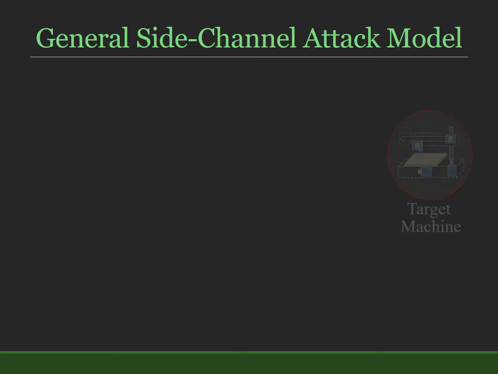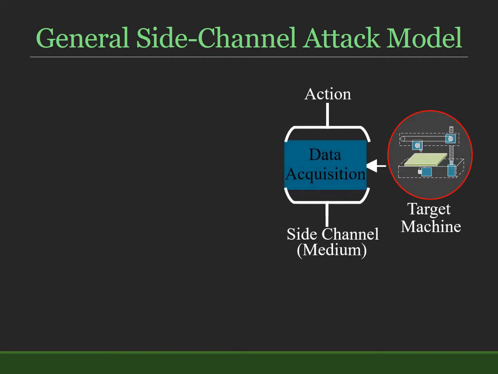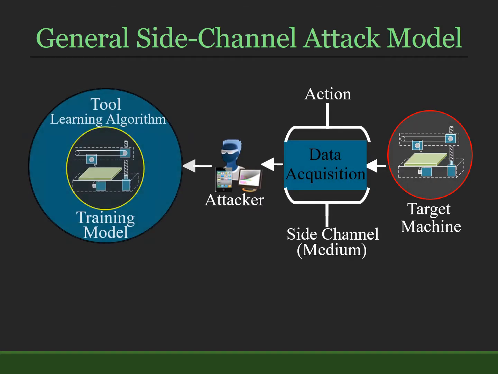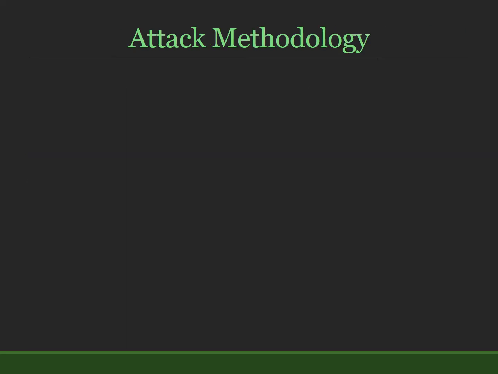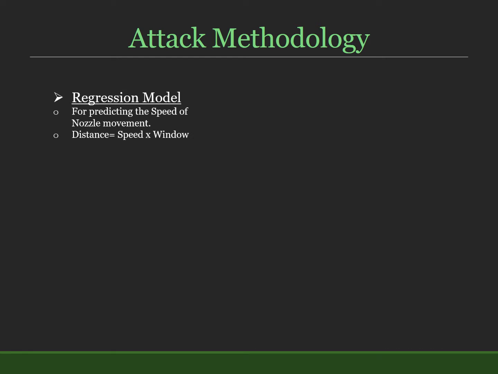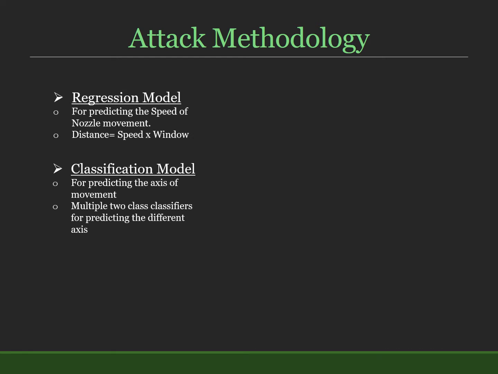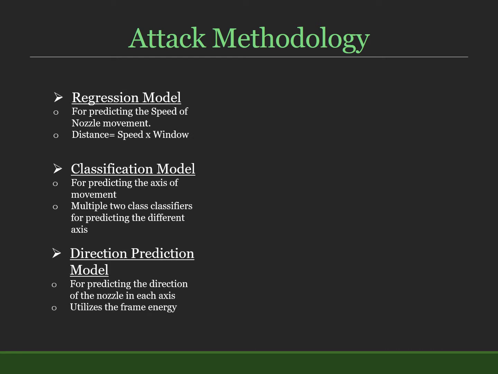Based on these side channels, an attacker could easily create an attack model by gathering this emission and trying to reconstruct the cyber domain G code by using various learning algorithms. In order to reverse engineer the G code from the side channels, an attacker would require various kinds of regression and classification models to predict various portions of the G code.